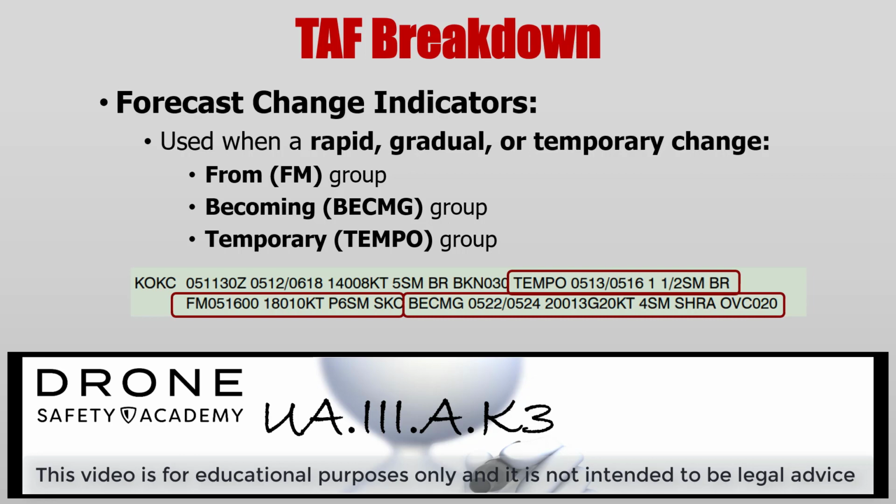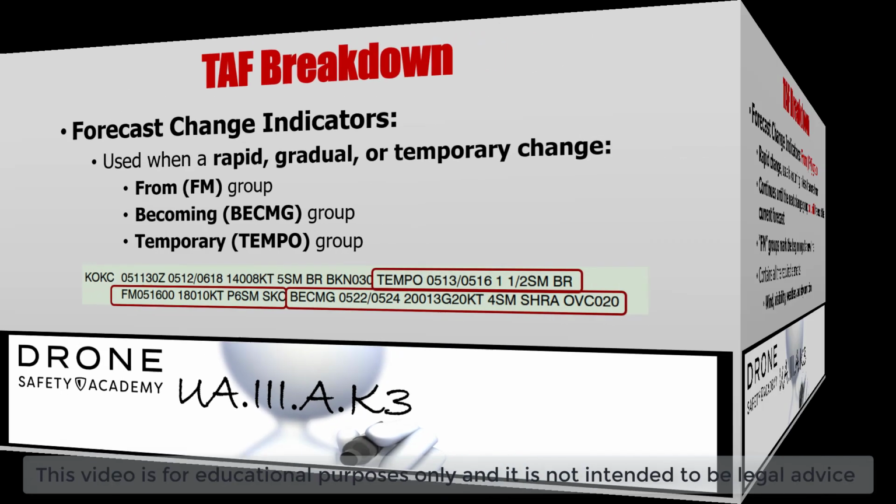Next up are the forecast change indicators. These are the bulk of the TAF forecasts. They describe rapid, gradual, or temporary change in the forecast. The 3 groups are the from group, becoming group, and the temporary group. In the example here, we see all 3, and I'll break it down in just a moment.